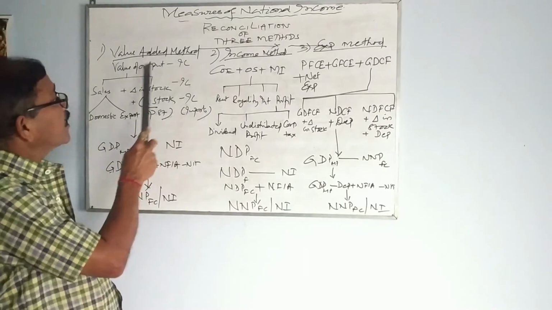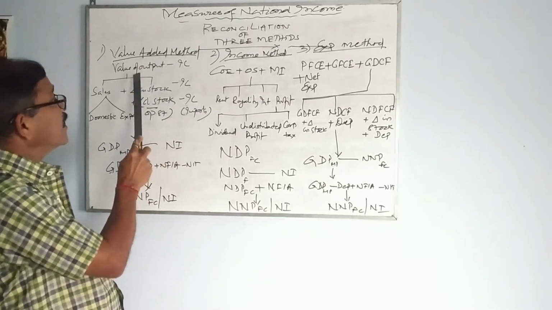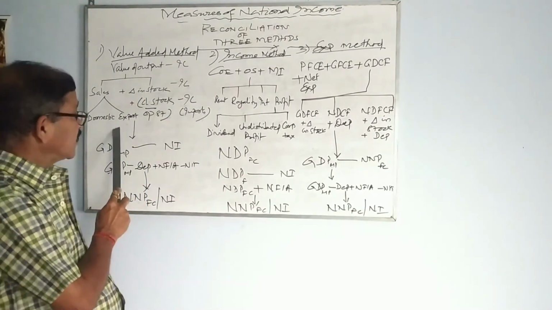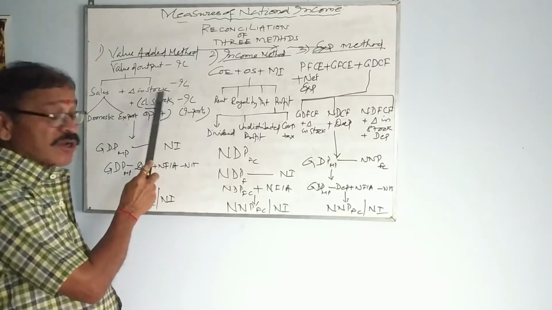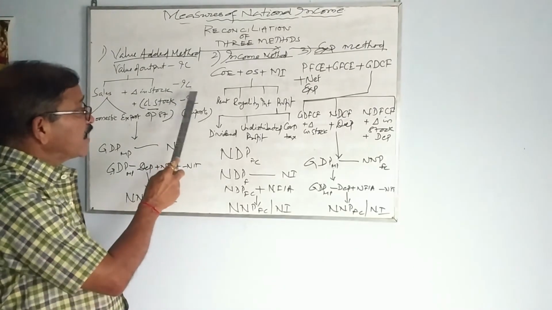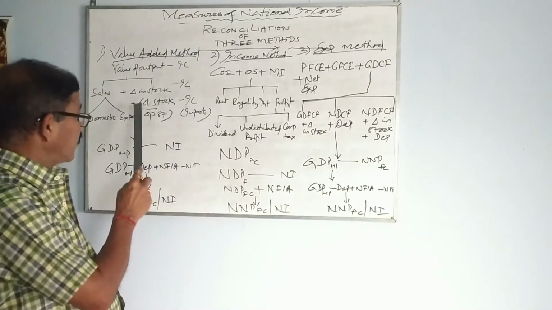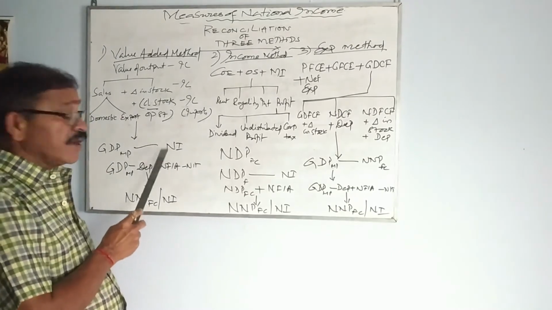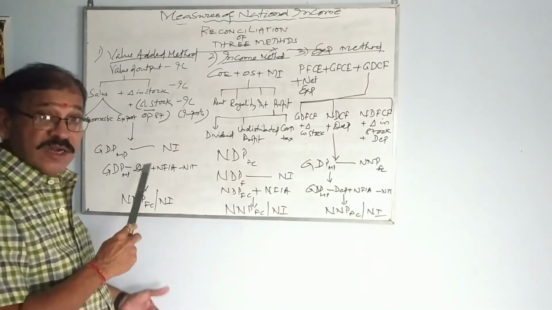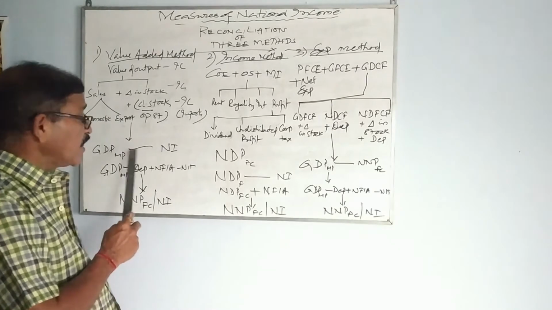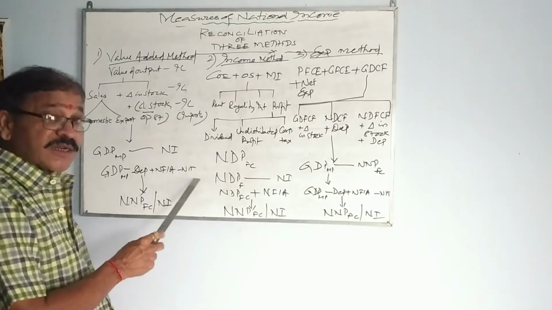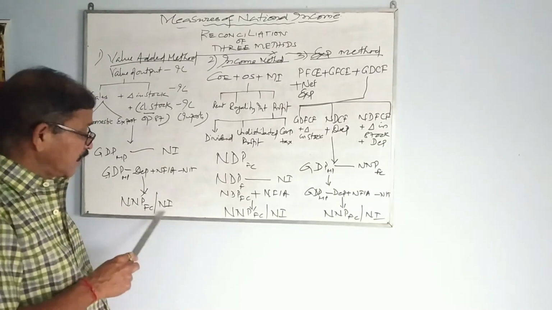Value-added method formula is value of output minus IC. Value of output includes sales plus change in stock, and sales includes domestic sales and export, and change in stock includes closing stock minus opening stock, and intermediate consumption includes imports. So when you do this, you will get GDP-MP, and in order to convert that into national income, GDP-MP minus depreciation plus NFIA minus NIT, you are getting NNP-FC, that is national income.